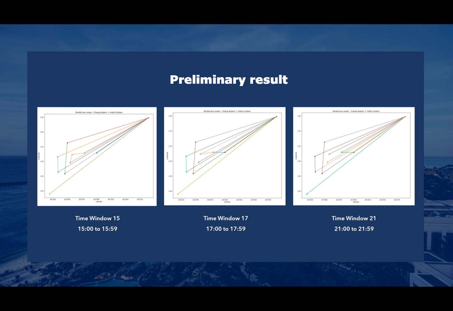The time constraint also affects the number of routes. In the 3 time windows here, we notice that there is a single route to the bottom of the map. This is because this hotel cluster is located in Sentosa Island and is further away from the rest of the hotels, and also quite far from Changi Airport. Therefore, it needs to be served by a single route, so it can return to Changi Airport within an hour. As we can see, the model is quite flexible and the routes will change based on varying demands and various time constraints.